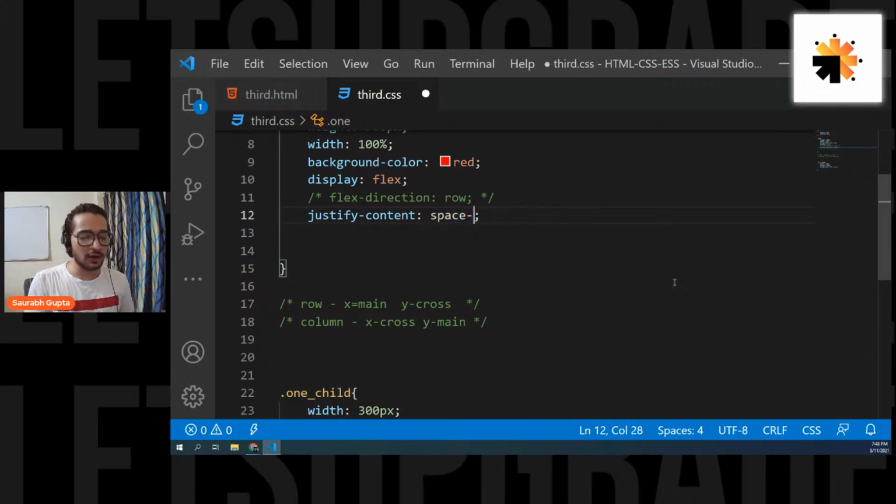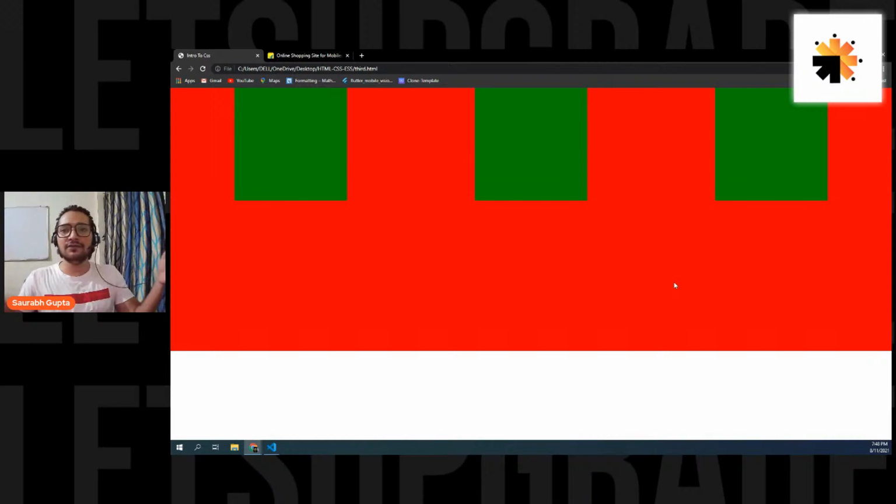You also have something called as space around. In this, what will happen? You will also have the initial spaces and the end space. So around spaces plus between spaces, both are there now. So start space, then gaps between the elements, and then at the end you have space. Is that clear, everyone? So this is space around.